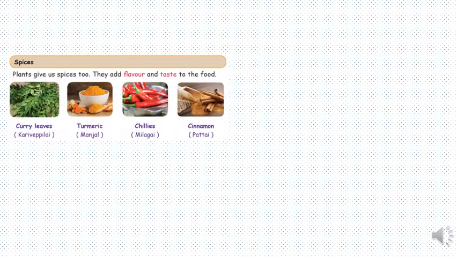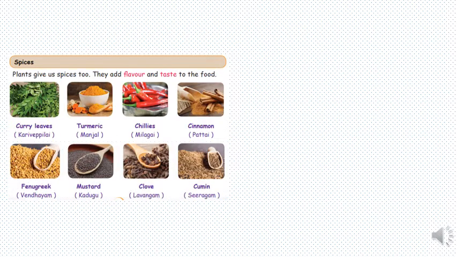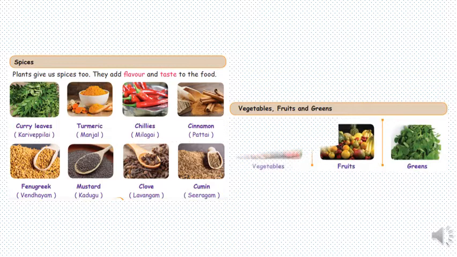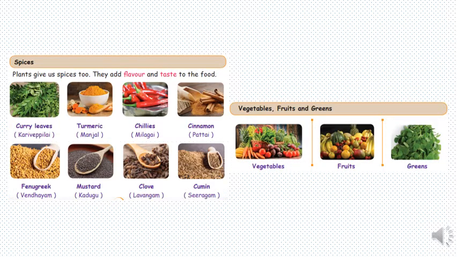Let's talk about spices. Now, spices we get from plants and they add flavor and taste to the food we prepare and eat. Example, curry leaf, turmeric, chilies, cinnamon, and also fenugreek, mustard, clove, cumin. Same, if you have all this at home, show it to your child and make them understand what it is and then make them learn the names.